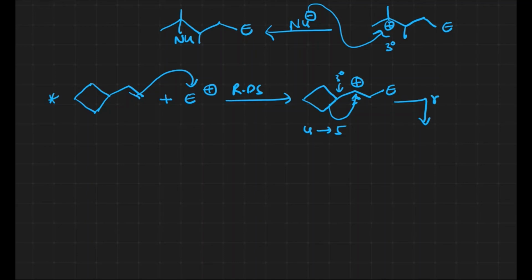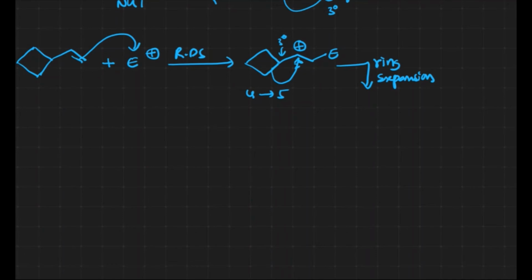Here we have ring expansion. Let us assume this is the first carbon, then this is the second carbon. The adjacent carbon gets the carbocation.